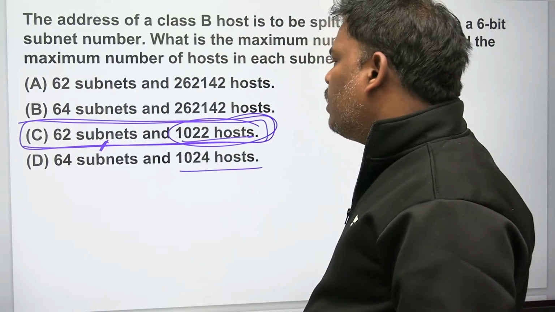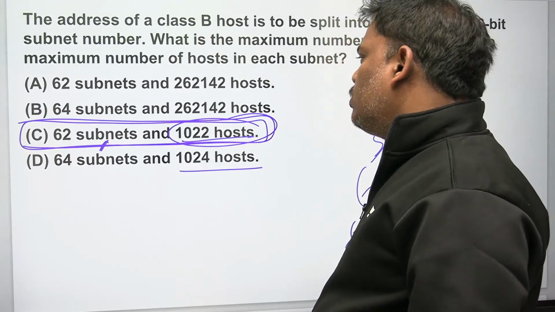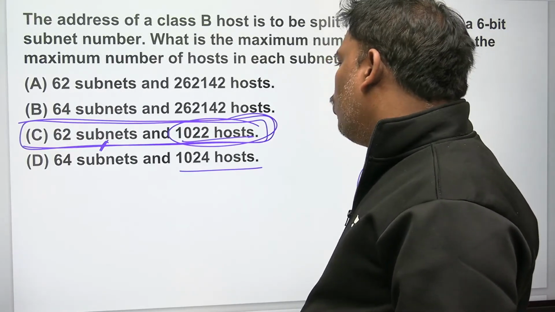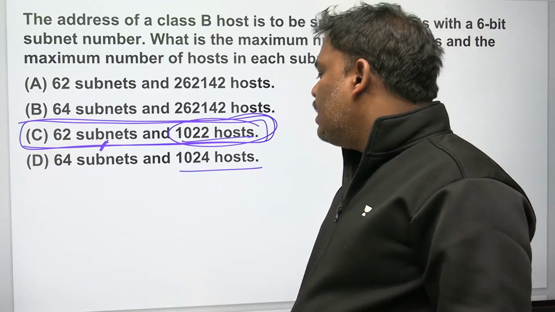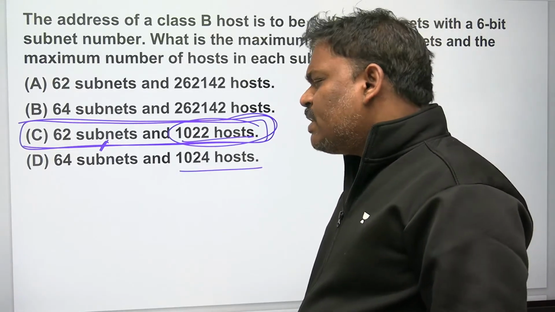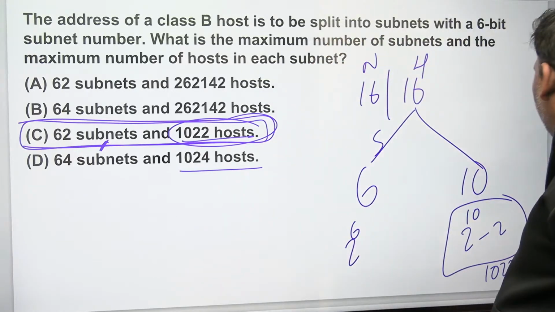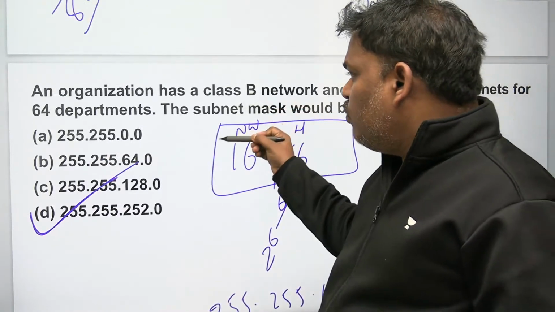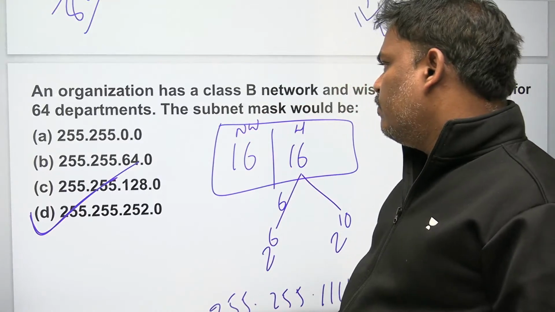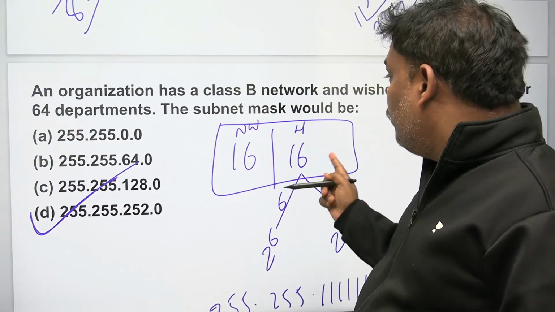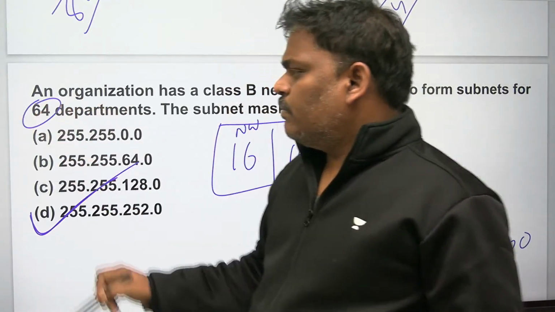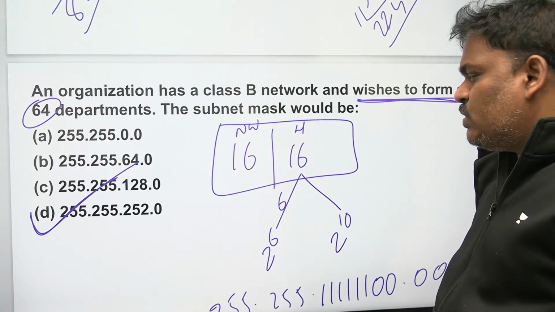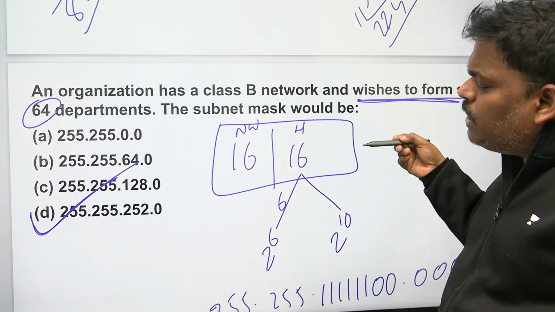Anyhow, you can give the answer easily with host itself. Host itself will give the answer. Suppose host is not solving the problem, which normally never happens, then in the subnets do minus 2. See, in the previous problem, if you observe, minus 2 was not done. If you do minus 2, how will you get 64? Whenever the question says a particular keyword, don't do minus 2. When you don't say anything, in the subnets do minus 2.